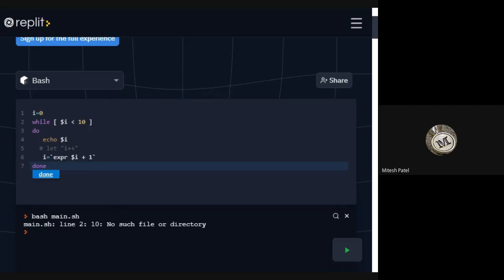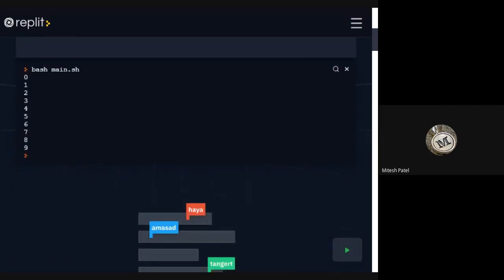No such file or directory. The reason is that the less than operator is not working right now. Remember that in some online compilers, the less than and greater than operators do not work properly. So instead, in Linux we have a provision, that is -lt for less than. Let's run it. We got the output 0, 1, 2, 3, 4, 5, 7, 8, 9.